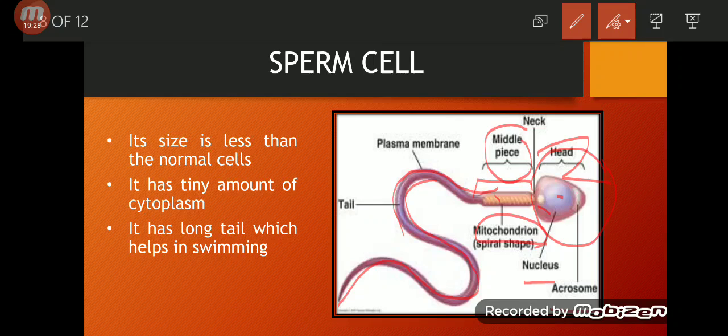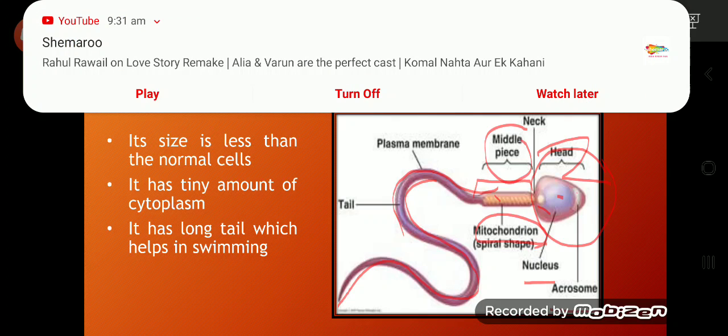It is a male sex cell or male reproductive cell. It is a haploid cell. Its size is less than the normal cell, and it has a tiny amount of cytoplasm, and it has a long tail which helps in swimming. And why does it have to swim? Because it has to reach the egg cell.